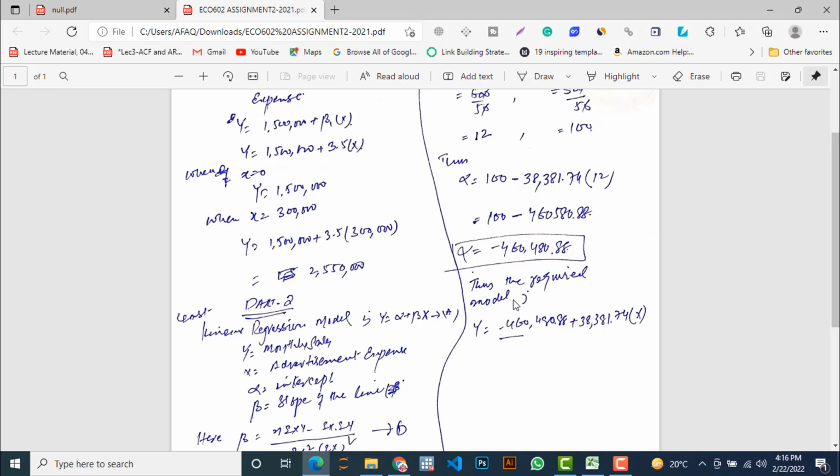Thus, the required model, or least squares regression equation, becomes y is equal to minus 460,480.88 plus 38,381.74 x. So this is your predicted fitted line. Here you put the values of x, which represents the advertisement expenses, and you will get the monthly sales.